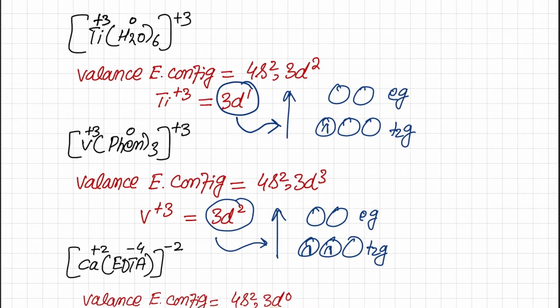Why? If we see here, when there are less than 3 electrons in T2g, then all those complexes will be labile, because here it is 1 electron and here there is no electron, so this will create an unsymmetrical situation.